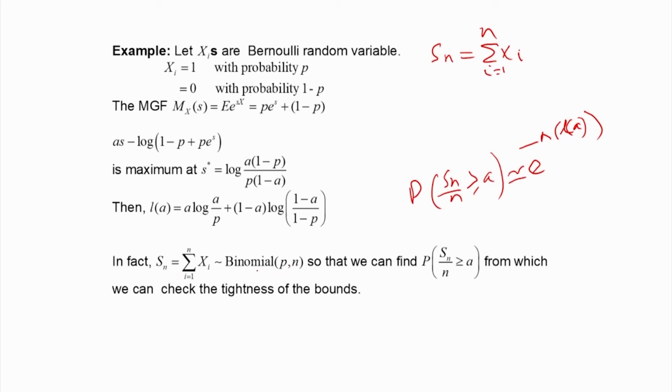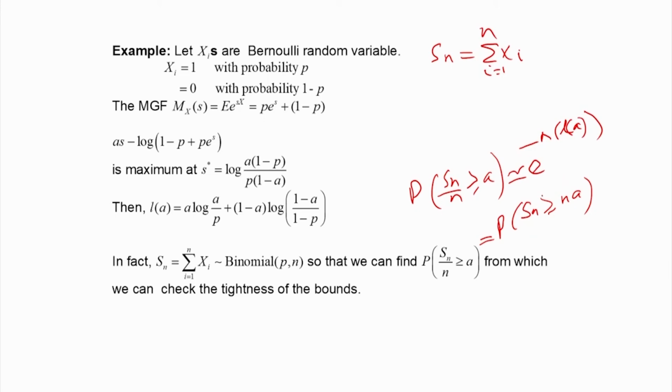So this is a binomial, therefore we can find the actual value of the probability that Sn by n is greater than or equal to a, that is equal to the probability that Sn is greater than or equal to na. Using the binomial probability distribution, we can exactly find this probability and compare with the approximate value obtained by Cramer's theorem.